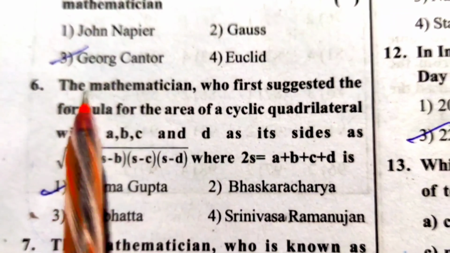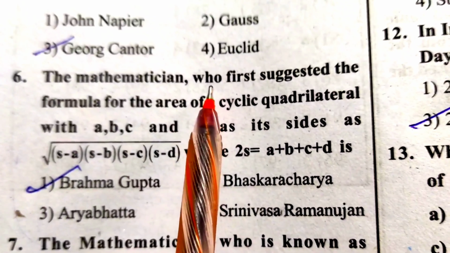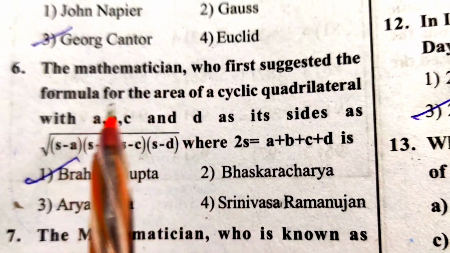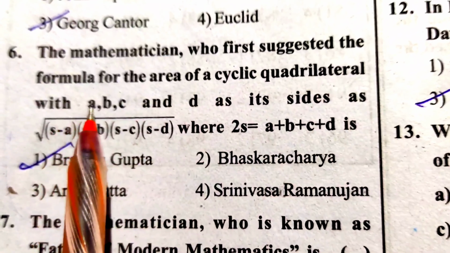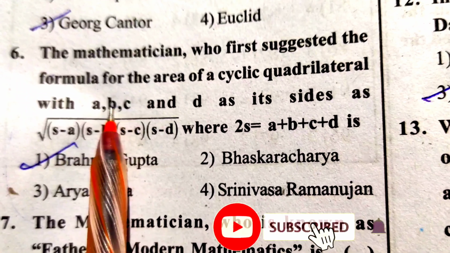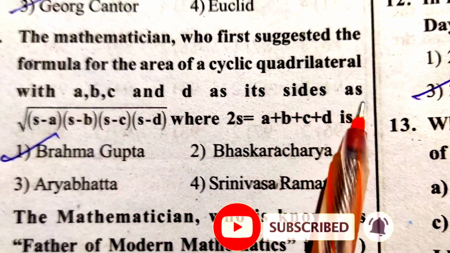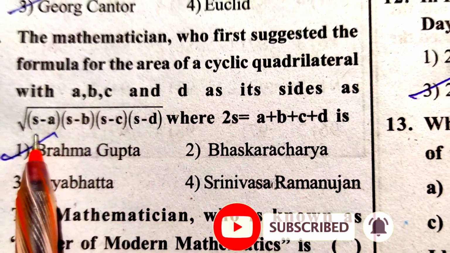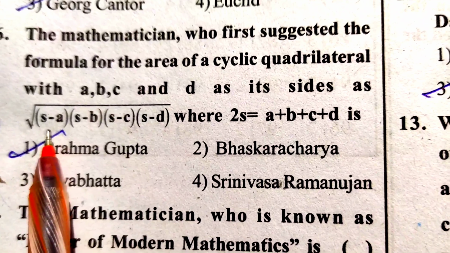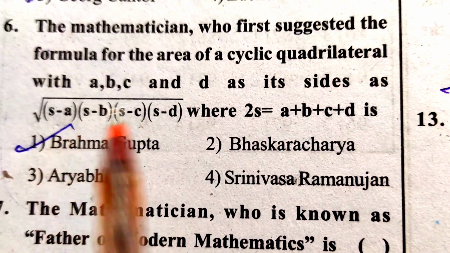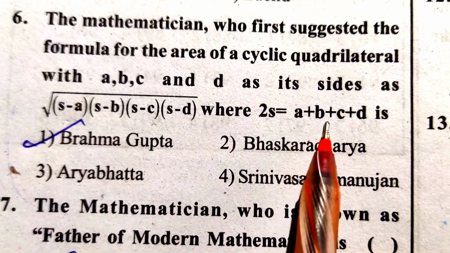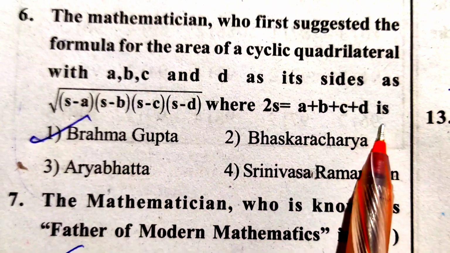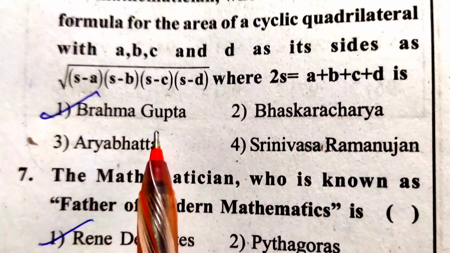Next question. The mathematician who first suggested the formula for the area of a cyclic quadrilateral with sides A, B, C and D is the square root of (s minus A) into (s minus B) into (s minus C) into (s minus D), where 2s is equal to A plus B plus C plus D, is Brahmagupta.